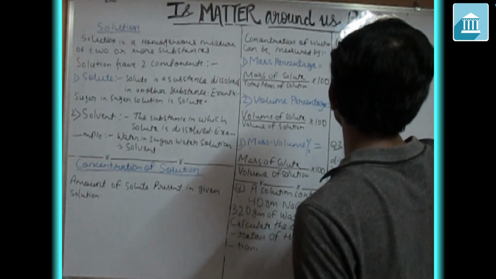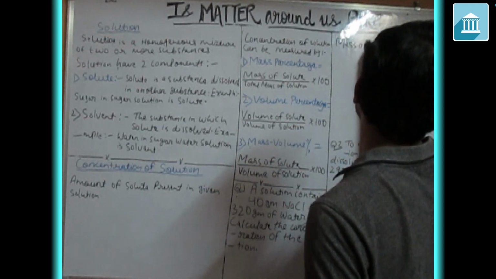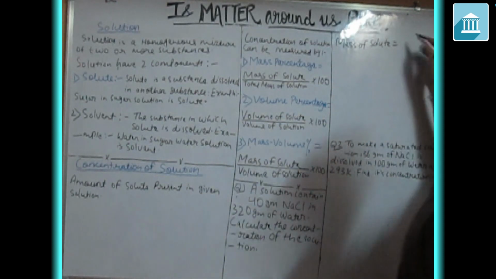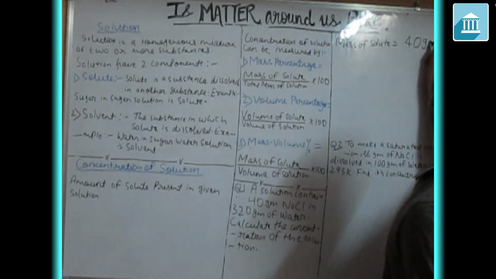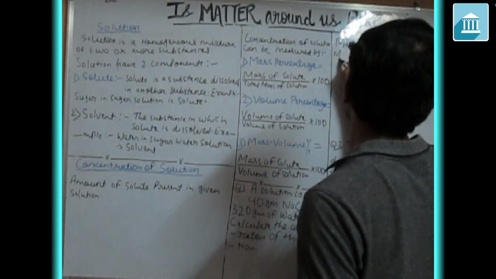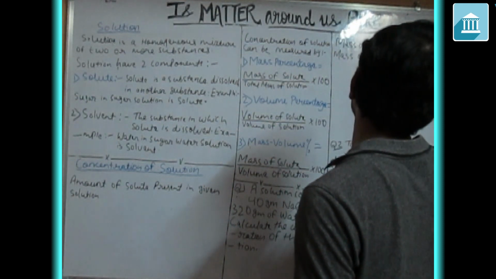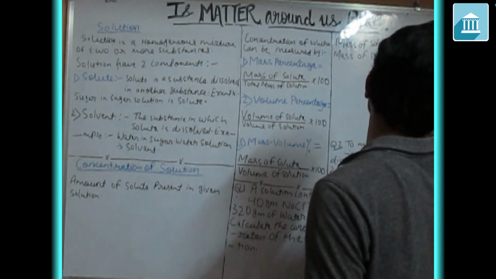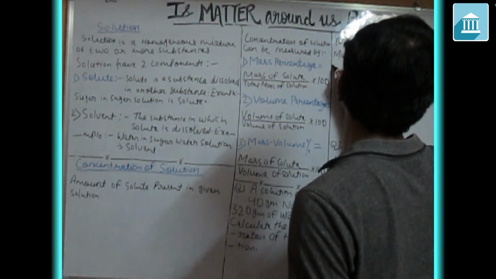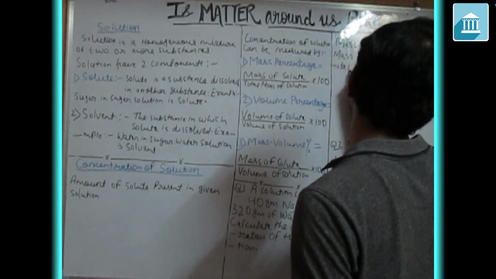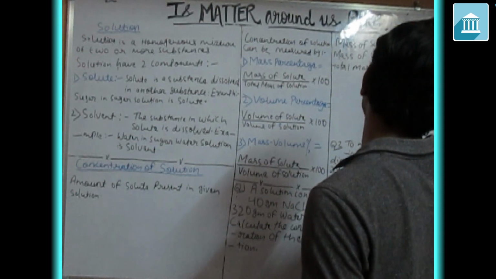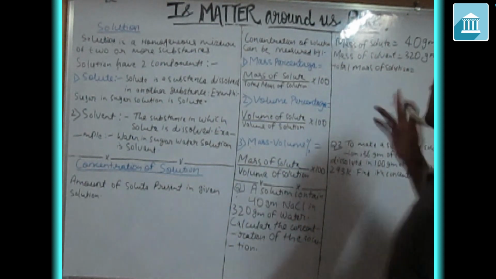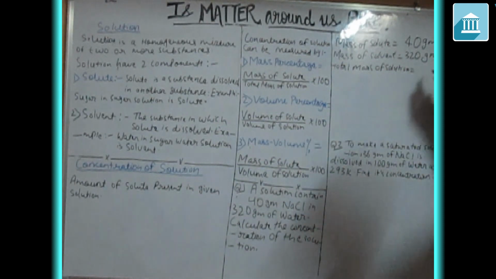Let's see. Mass of solute is given, 40 gram. Mass of solvent is given, 320 gram. So let's calculate the total mass of solution, because we want the solution.